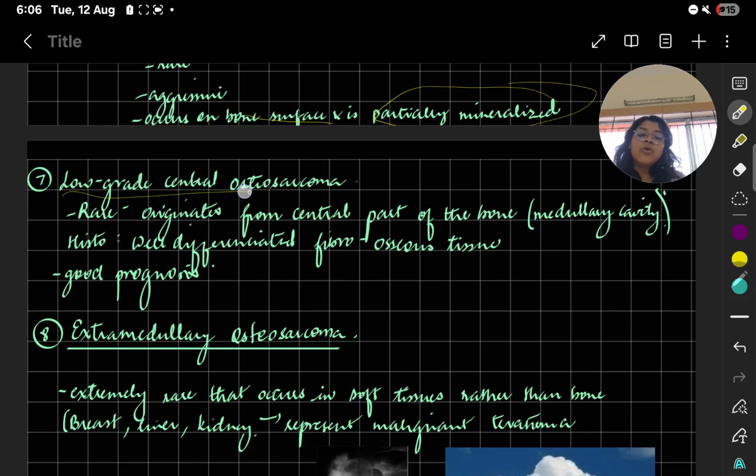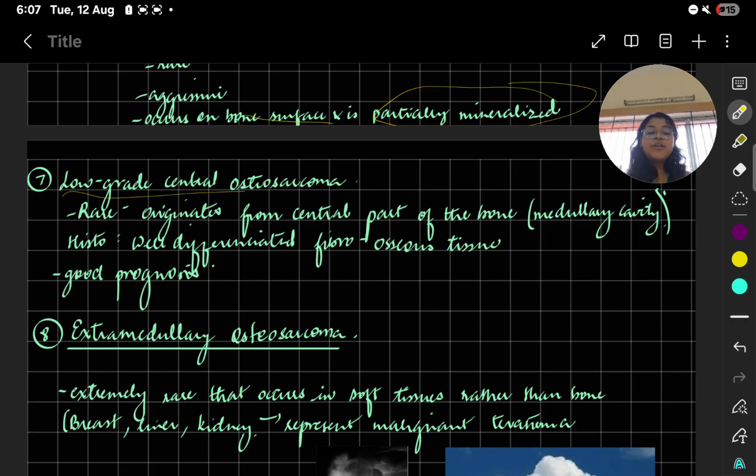Now we come to low grade central osteosarcoma, which is rare. Central, all this time we were on the surface. Now we come to inside, the medullary cavity. From the central part of the bone, there is a medullary cavity. What you will see, well differentiated fibro-osseous tissue. Where else could you see fibro-osseous tissue? In the parosteal, right? Good prognosis, fibro-osseous, good prognosis.